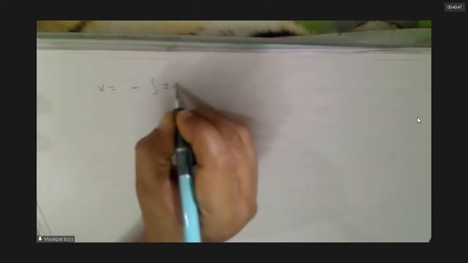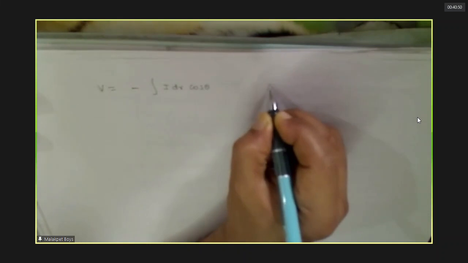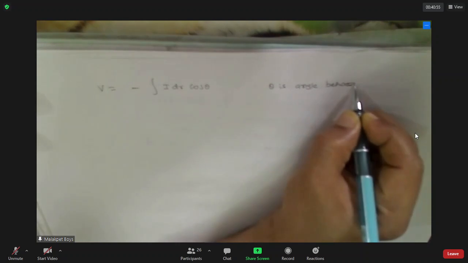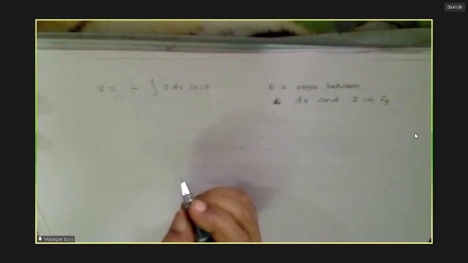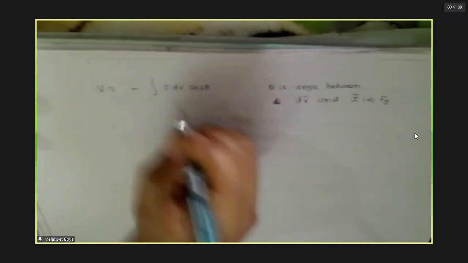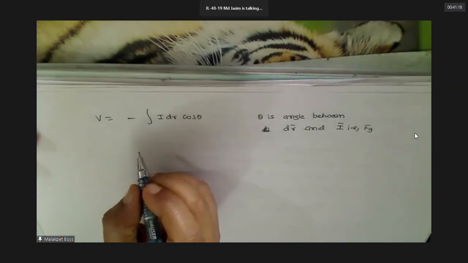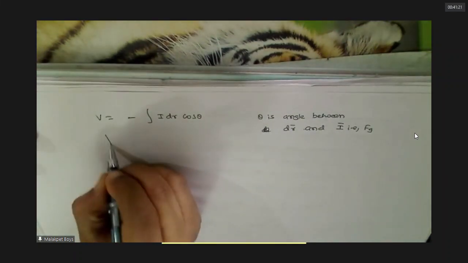What is actually F dot dr? It is F dr cos theta, no? Theta is the angle between F bar and dr. Gravitational force and the displacement, do you agree? Field intensity and gravitational force are in the same direction, so can I write like this?